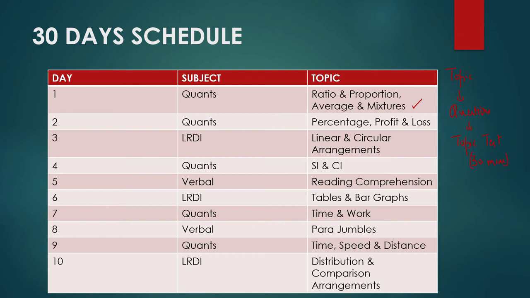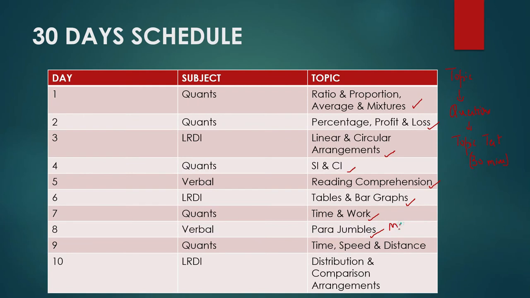On day 2 again quants, where you can do percentage, profit and loss. Third day you can do LRDI to revise linear and circular arrangements. On day 4 simple interest and compound interest. Day 5 verbal reading comprehension. Day 6 LRDI tables and bar graphs. Day 7 quants time and work. Day 8 verbal para jumbles.